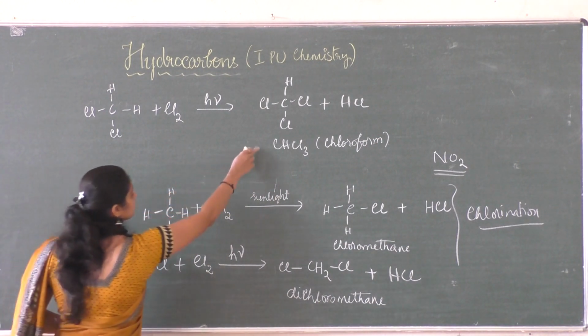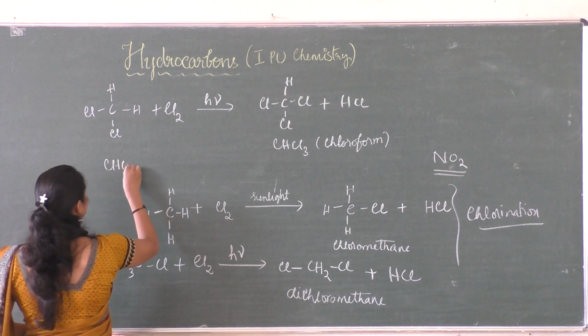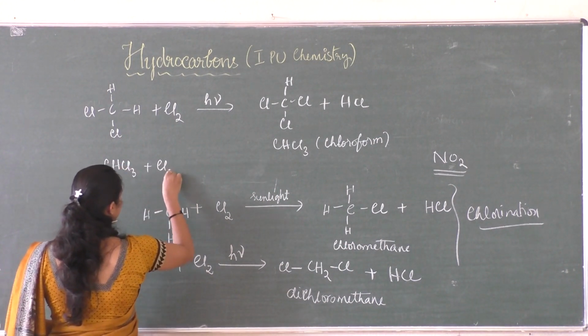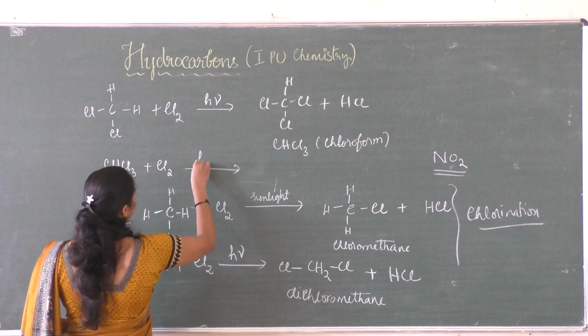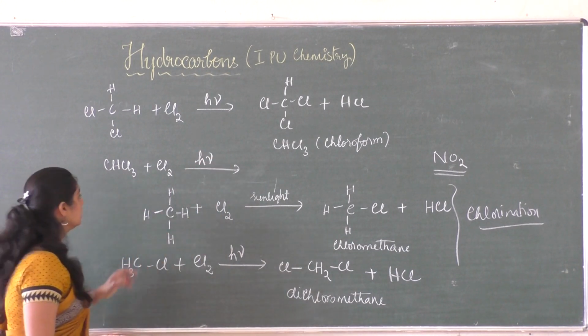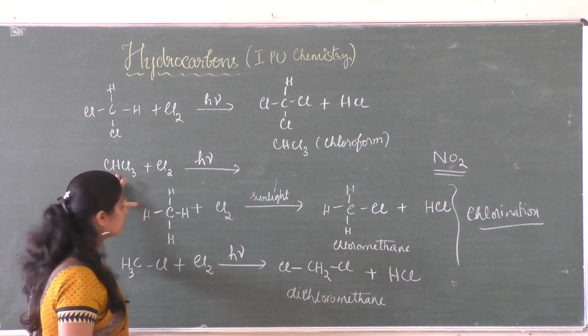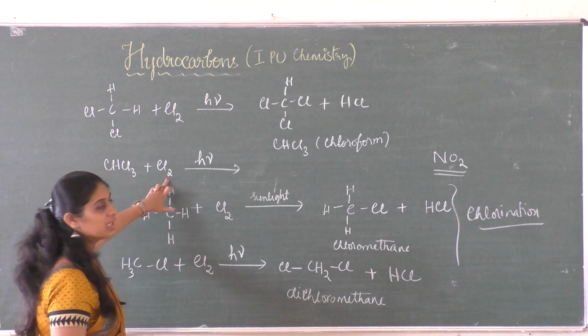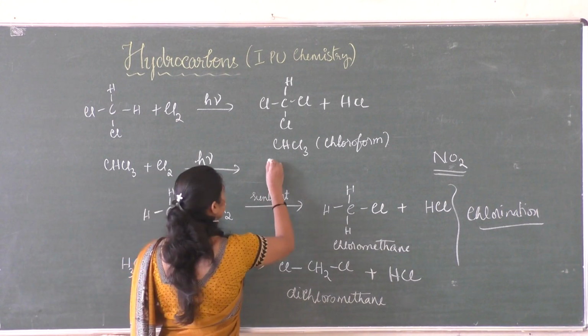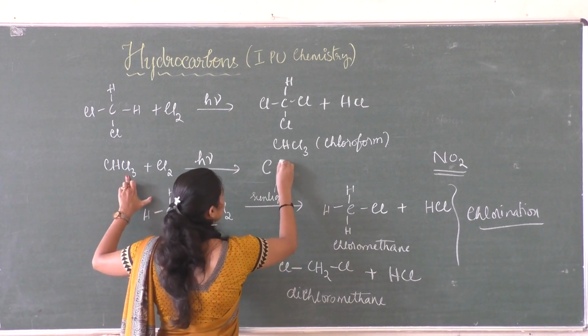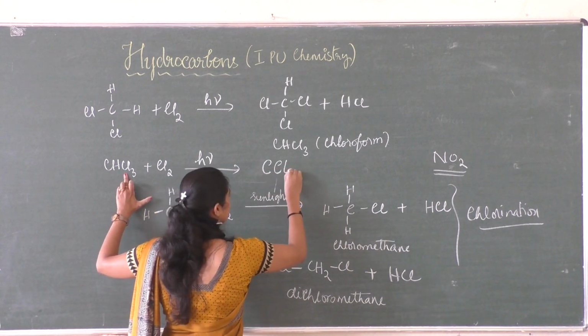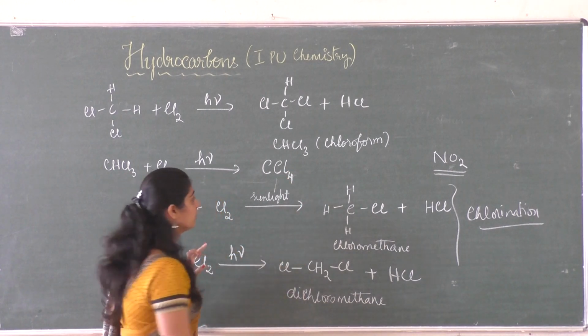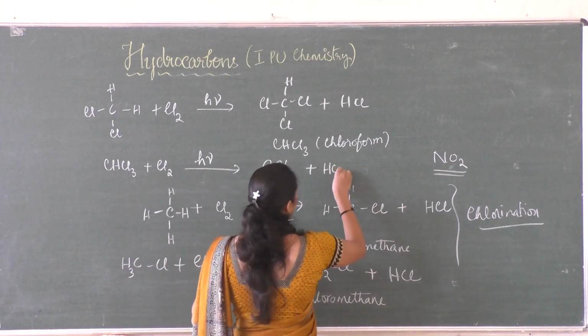Then again, if you consider CHCl3 plus chlorination, that is Cl2, in the presence of H nu or sunlight, the last hydrogen left in the alkane is also replaced by a chlorine atom, forming CCl4 plus HCl.